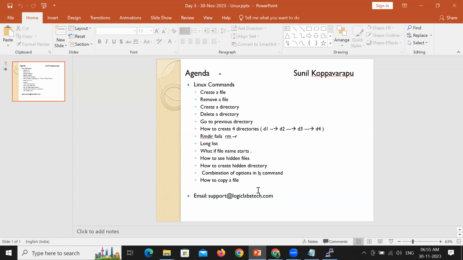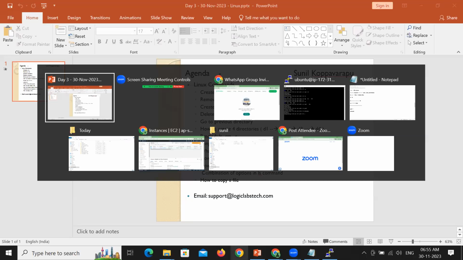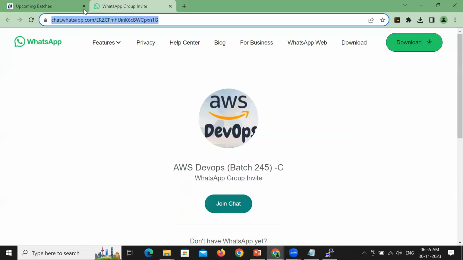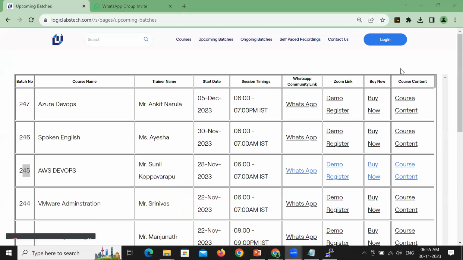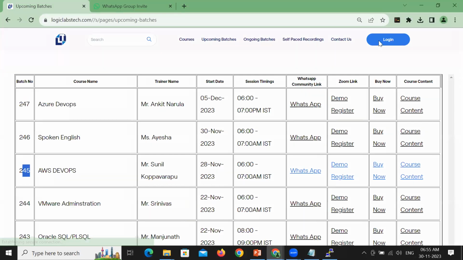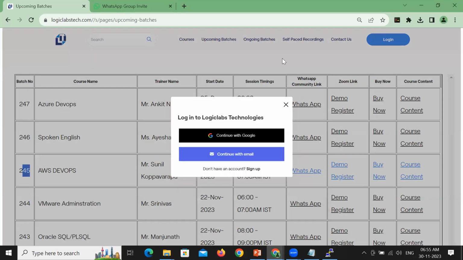So you have to log into our site, logiclabstech.com. I hope you know it. Have you made the payment? No, I just want to find out if you have a promo code for it. When you want to make the payment, you need to log in with your Gmail account. Once you log in, you will have My Courses, and under your courses you will be able to play the recorded sessions in the portal. Do we have a promo code for it? There is no promo code. You need to complete the payment as is. Thank you.